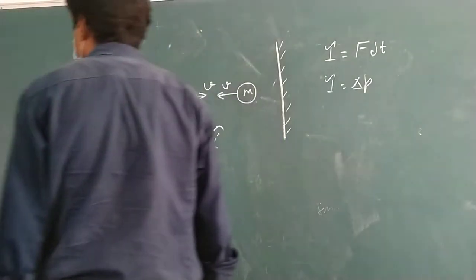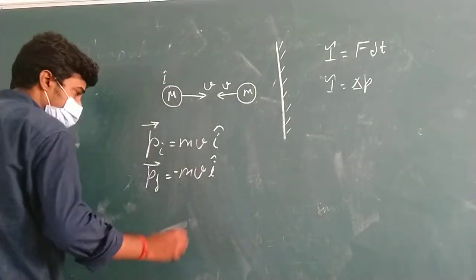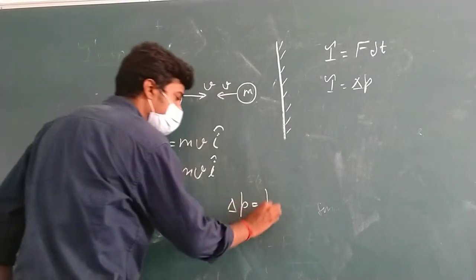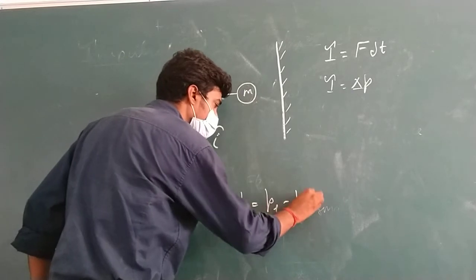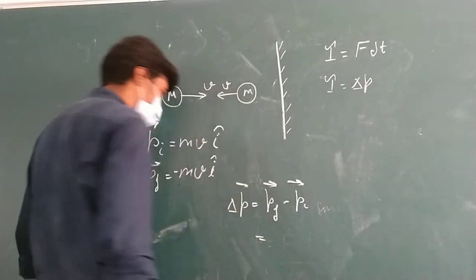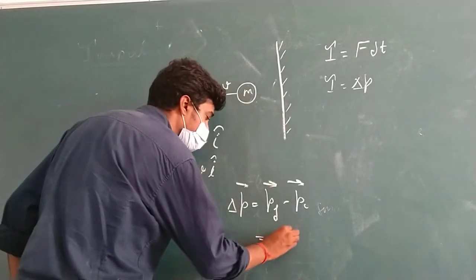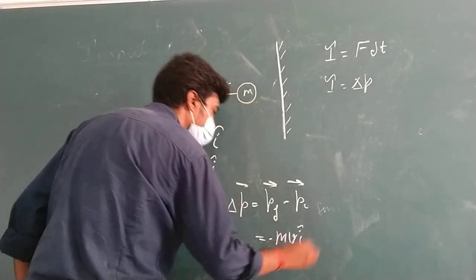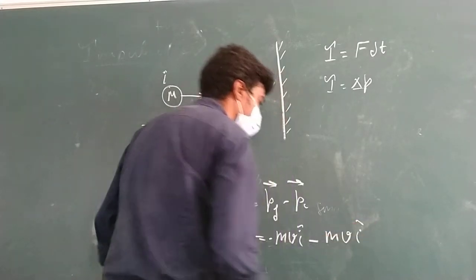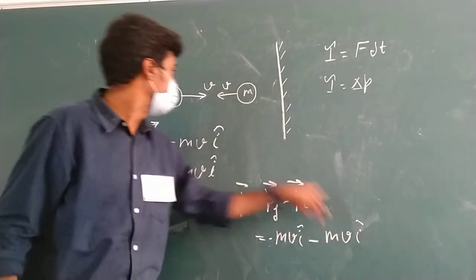Now in this case delta P is equals to P final minus P initial. Okay, P final minus P initial. P final is minus of mv i cap, minus mv of i cap. This is P initial, mv i cap.